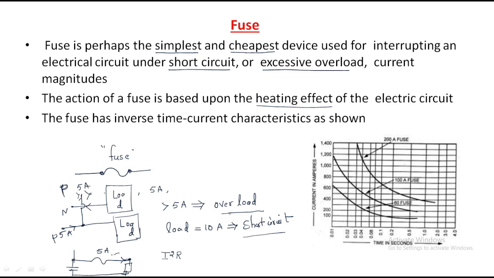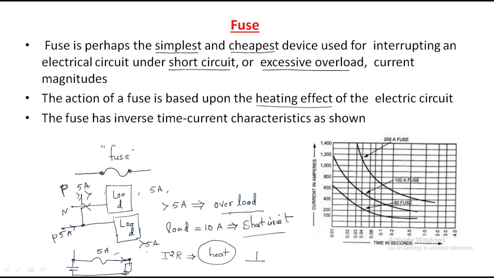If the current is more than 5 amps, then what happens? It will have some resistance. So if the current is more than 5 amps, it will get some I square R loss. Every element has some electrical loss, some copper loss, because it is made with a copper element. I square R loss means loss of power, and loss of power means heat. If it is more than 5 amps, heat will automatically be generated. Due to the heat, it will burn.